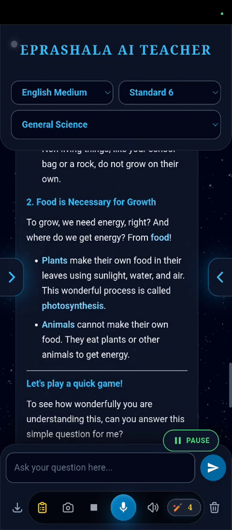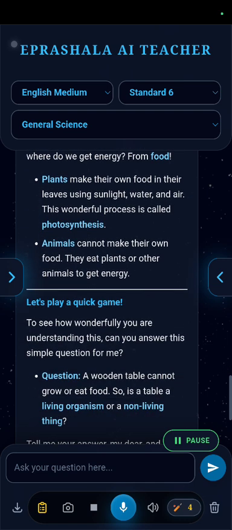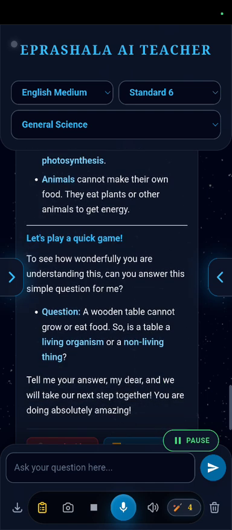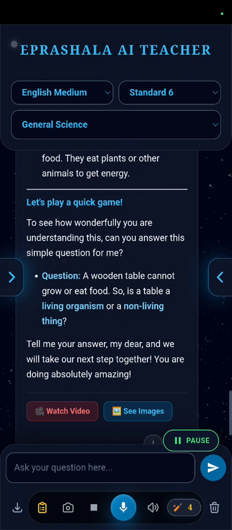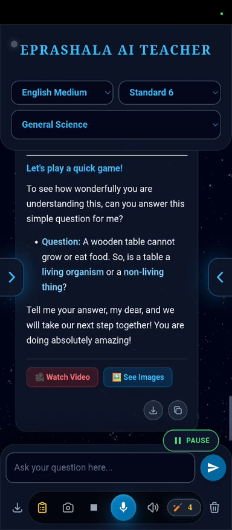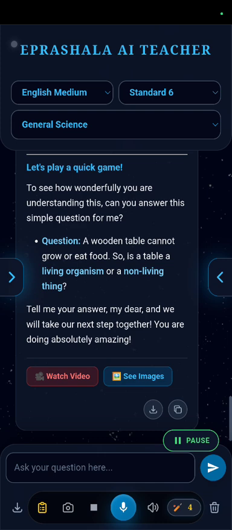Let's play a quick game. To see how wonderfully you are understanding this, can you answer this simple question for me? Question. A wooden table cannot grow or eat food. So, is a table a living organism or a non-living thing? Tell me your answer, my dear, and we will take our next step together. You are doing absolutely amazing. Question mark. Tell me your answer, my dear, and we will take our next step together. You are doing absolutely amazing.